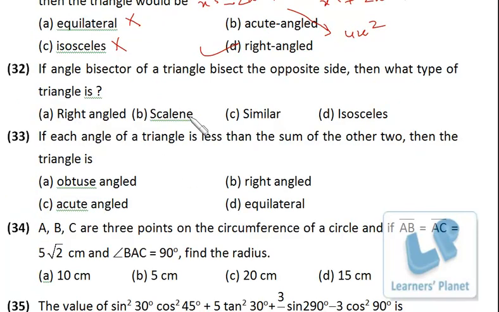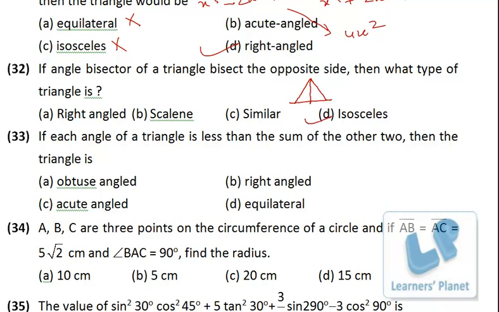The angle bisector of a triangle bisects the opposite side, then which type of triangle is it? Okay, so it's pretty simple. The angle bisector bisects the opposite side, that means the triangle has to be isosceles.